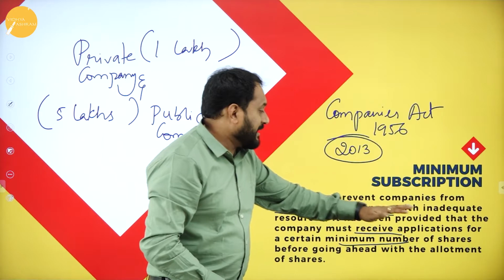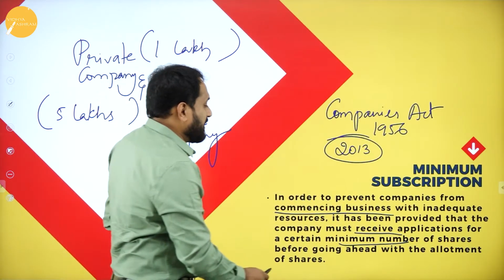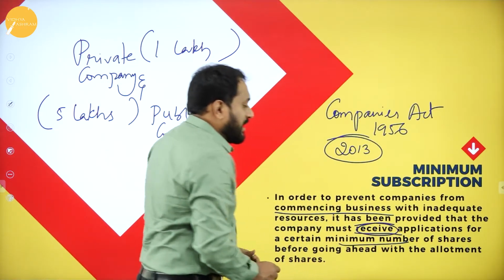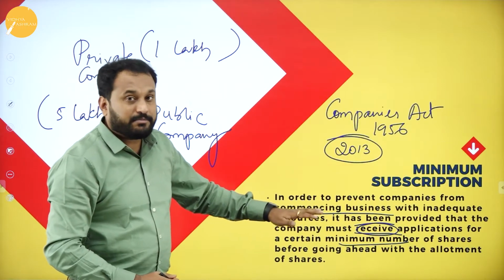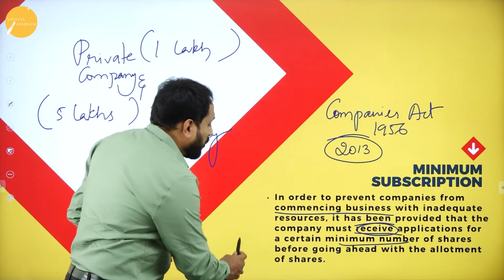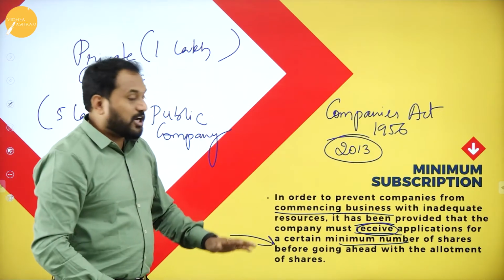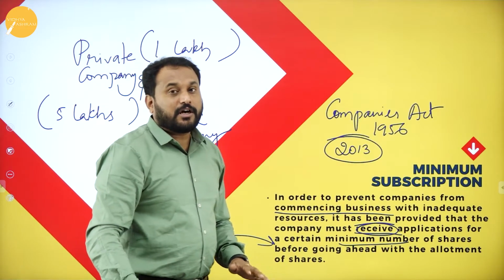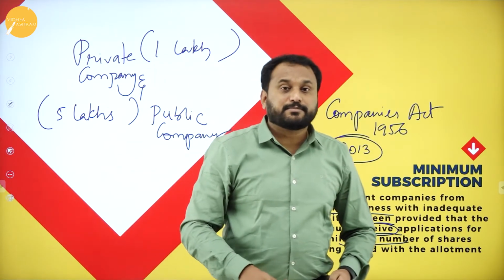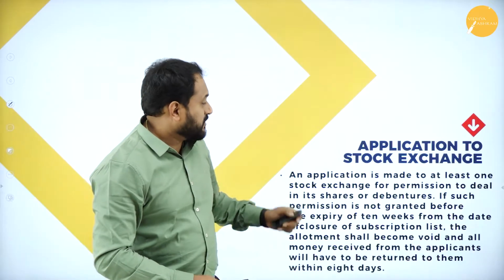been provided that the company must receive application for a certain minimum number of shares before going ahead with allotment of shares. That means they shouldn't allot any shares. Before that, they are supposed to fulfill the minimum subscription.